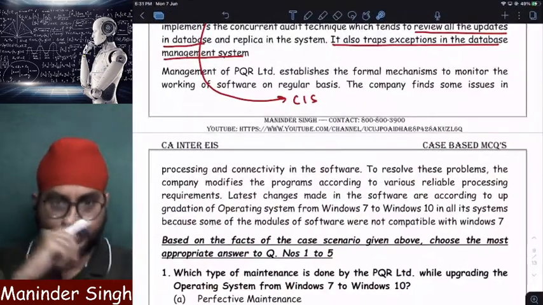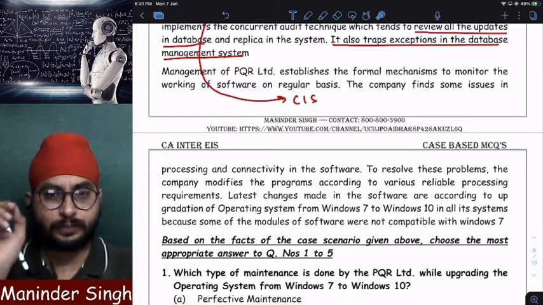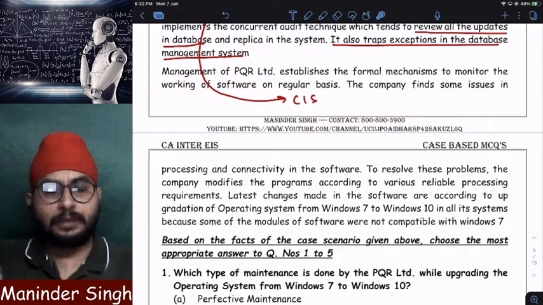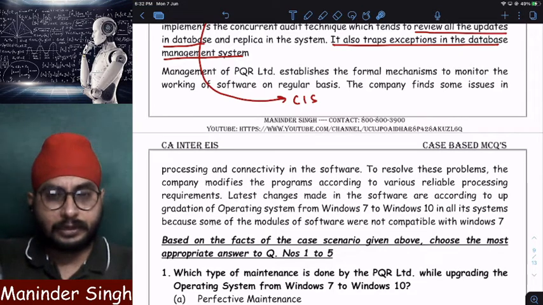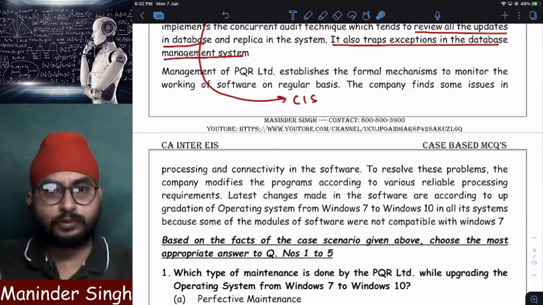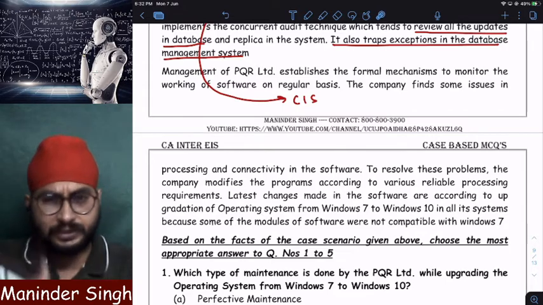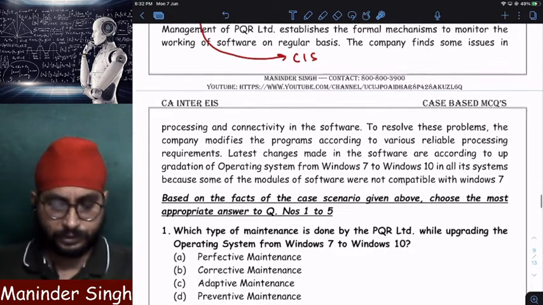So as I already told you, do not, I repeat, do not byheart the concepts. I'm also planning to upload RTP discussion video, previous question papers discussion video on EIS, and tips to study and remember EIS video also. Very soon I'll upload that. Don't worry. First, let us finish case law study MCQs.